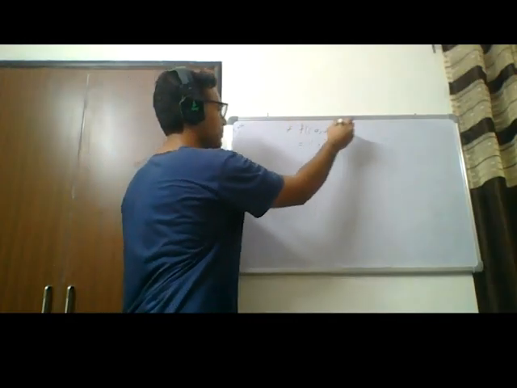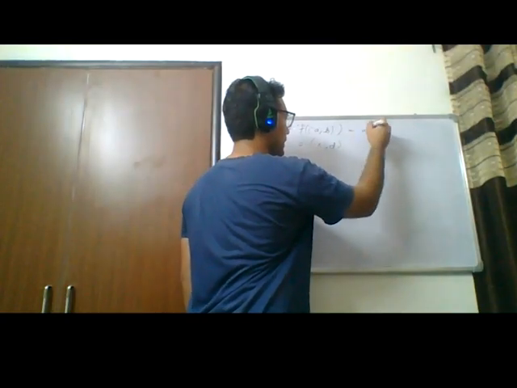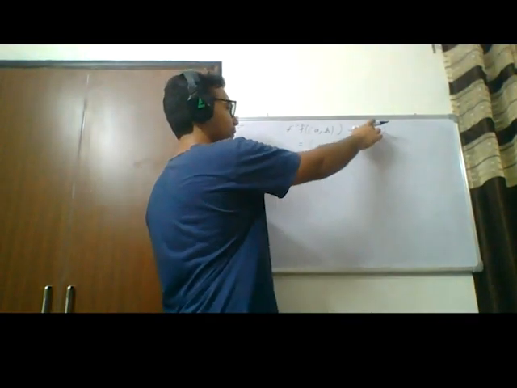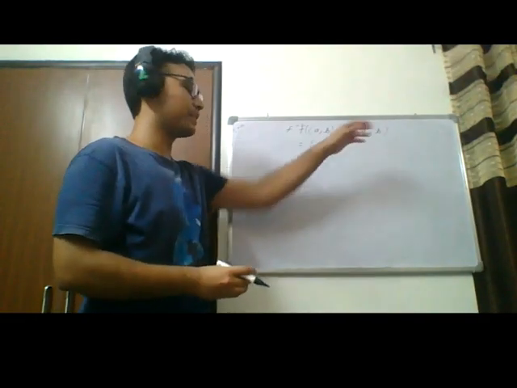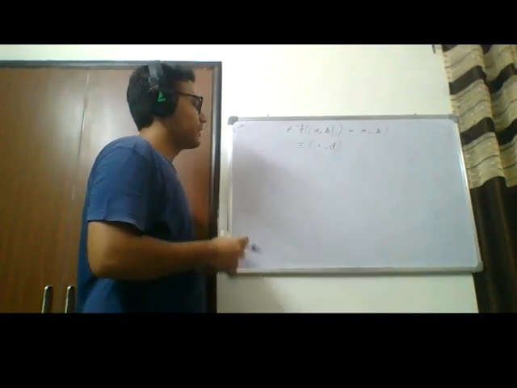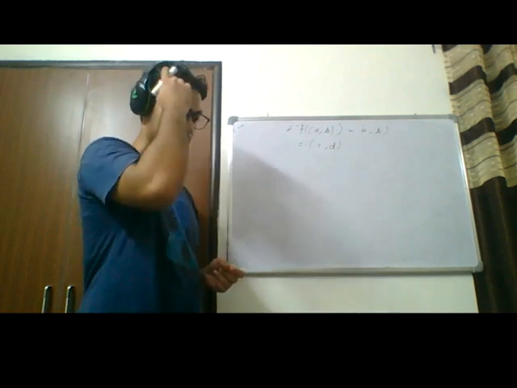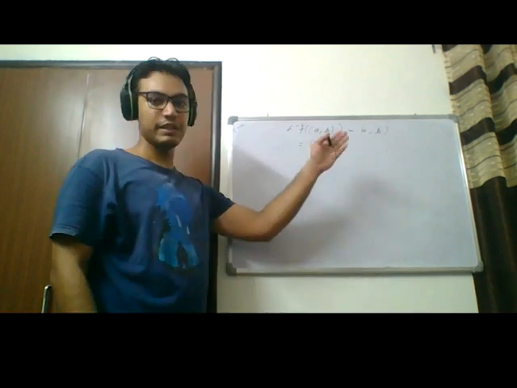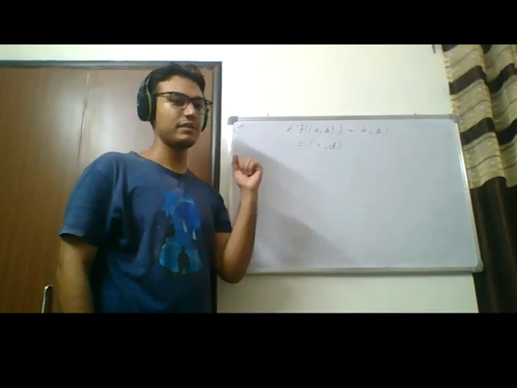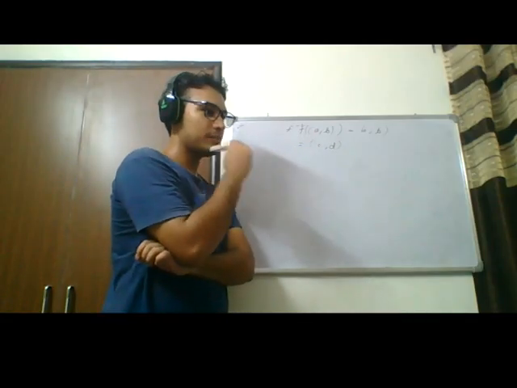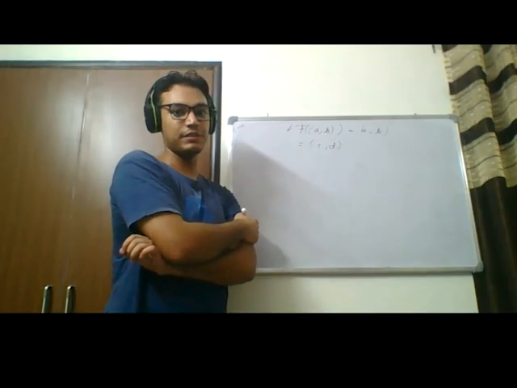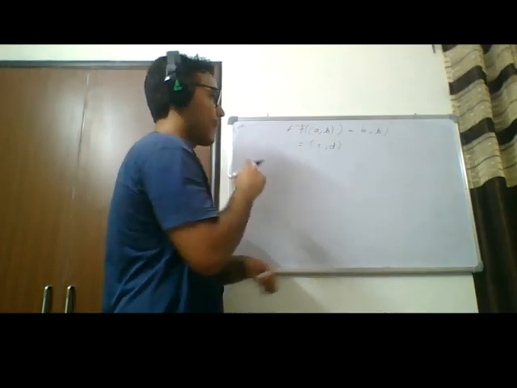So f inverse of (c, d) would be an open interval as well. And I remember that we just have to check continuity for the basis elements, not for anything else. So because of that, any such map is also a homeomorphism.